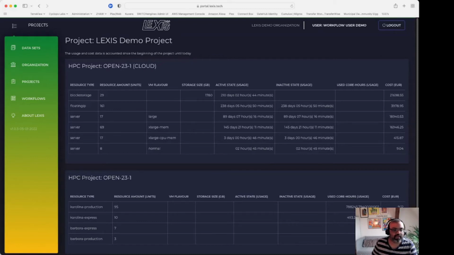So here I'm able to see how many cloud resources as well as what HPC resources have already been consumed through various project executions belonging to this project. This is empowered by the LEXIS accounting and billing module.